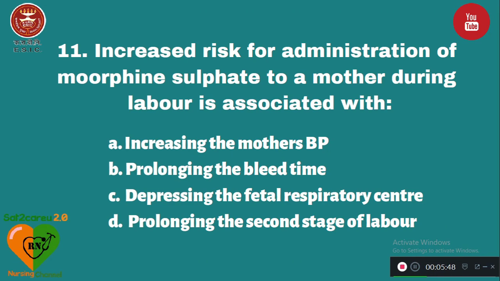Question number 11. Increased risk with administration of morphine sulphate to a mother during labor is associated with option A. Increasing the mother's BP, B. Prolonging the bleeding time, C. Depressing the fetal respiratory center, and D. Prolonging the second stage of labor. So, increased administration of morphine sulfate can cause neonatal withdrawal syndrome, in which the fetal respiratory center is suppressed. Question number 11, answer is C.